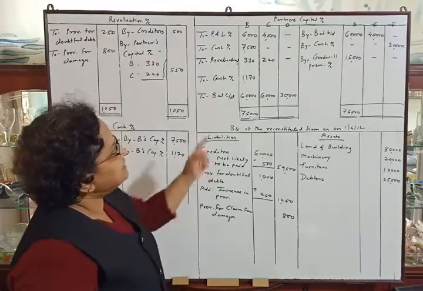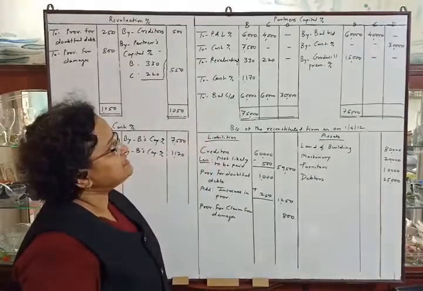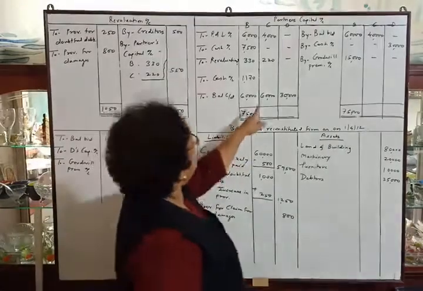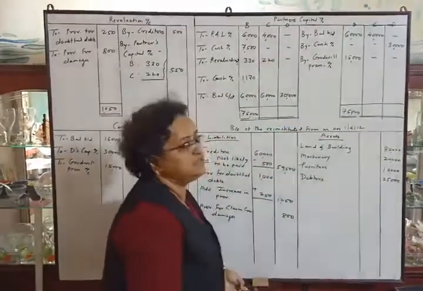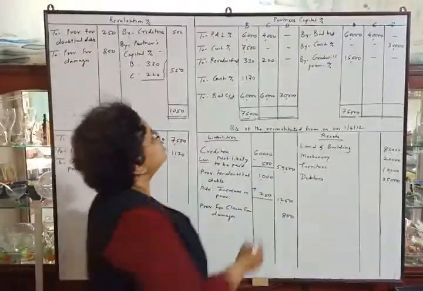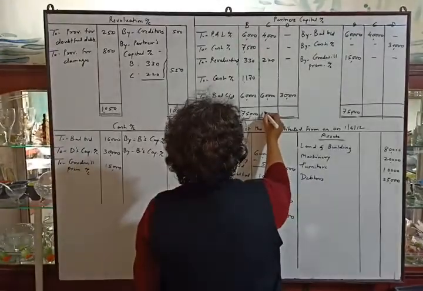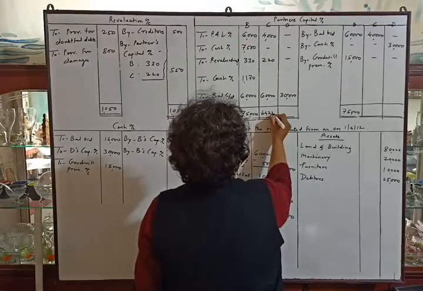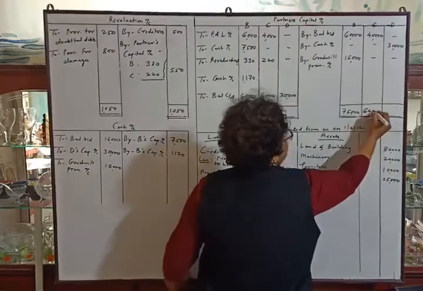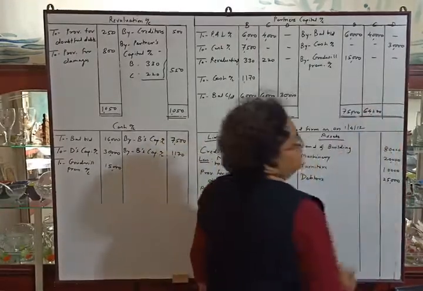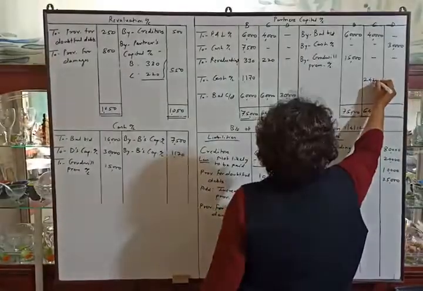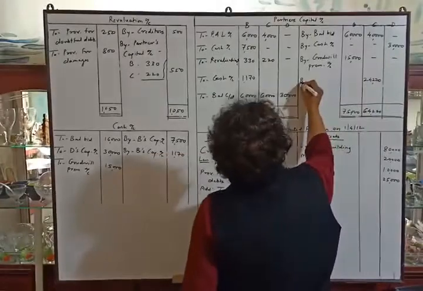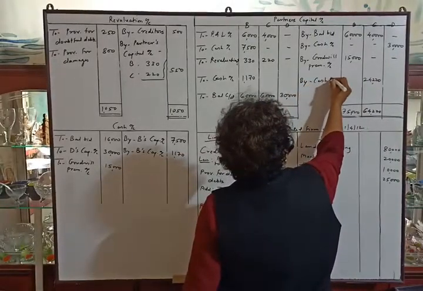Okay, then we will tally C's capital account. Total of debit side is 64,220 and credit side is rupees 40,000. So debit total is more, 64,220. We will deduct 40,000 from 64,220. So the balance will be 24,220, and the heading will be by cash account.